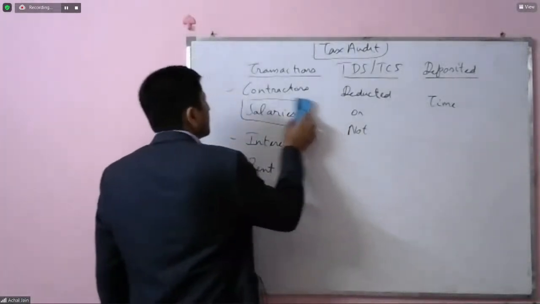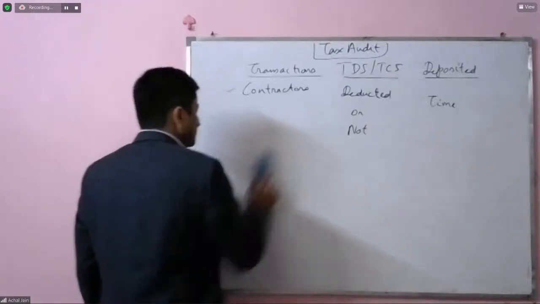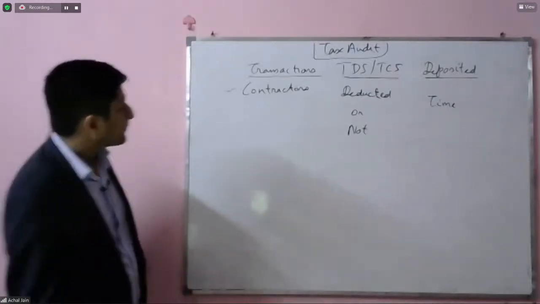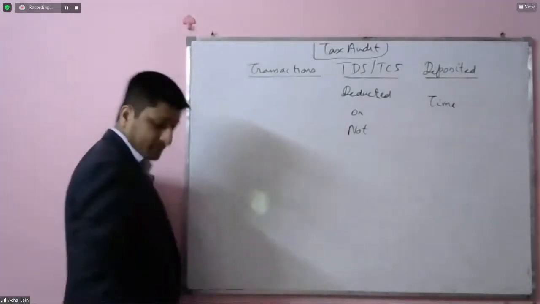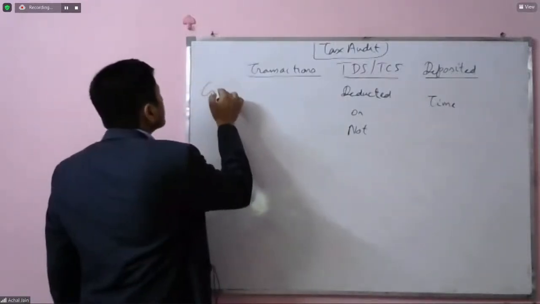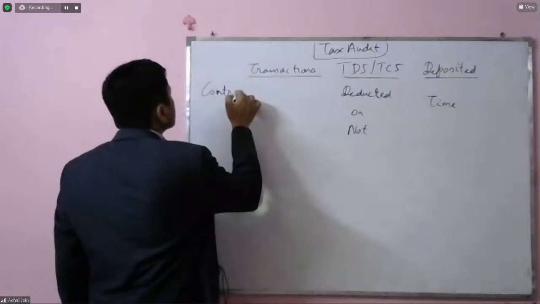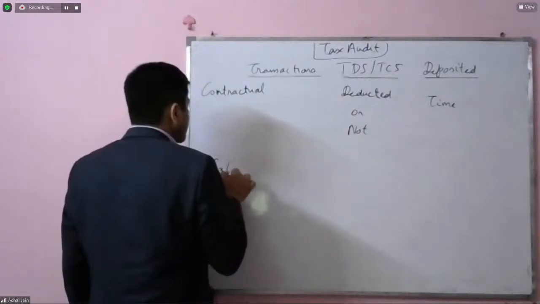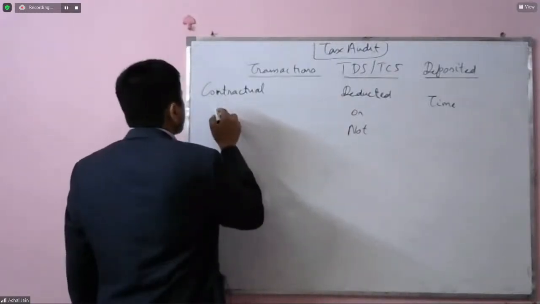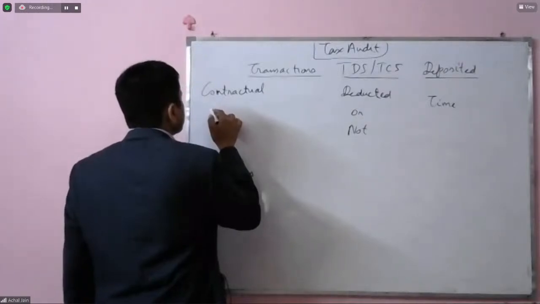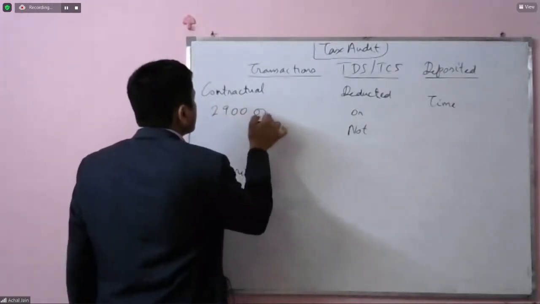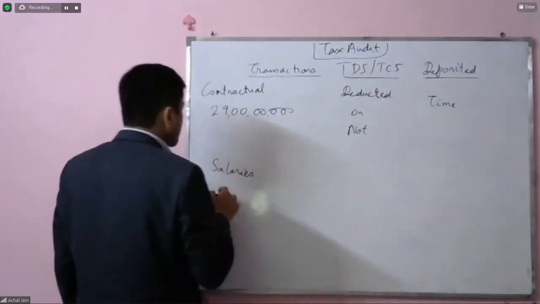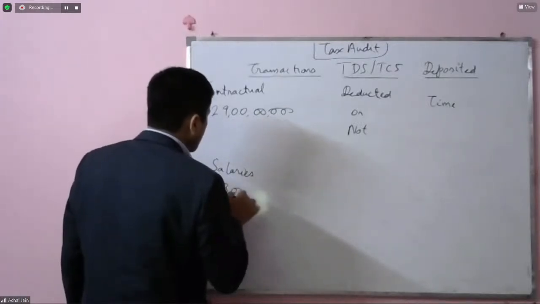So let us take an example. I'll just pick up only two. Say one is contractual services, where the amount is 29 crore. Let's suppose the second is salaries, where the amount is 13 crore.